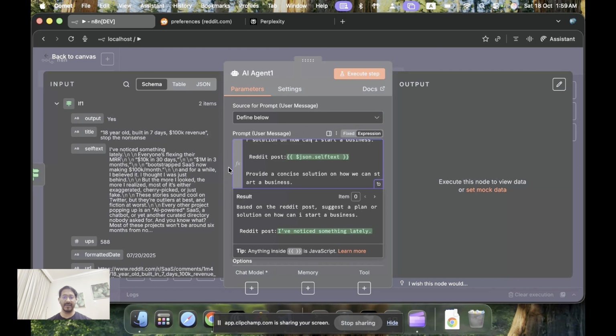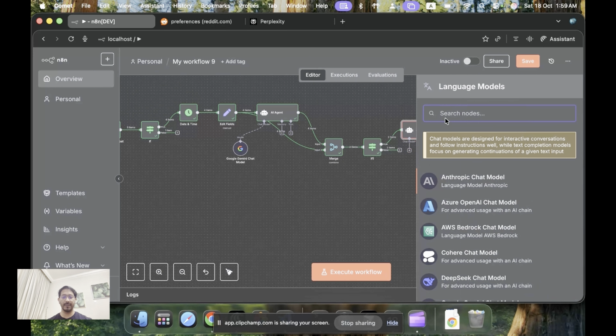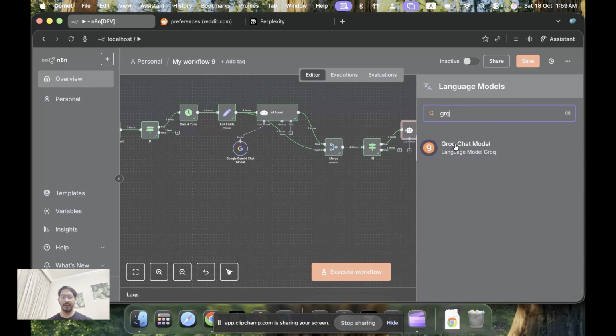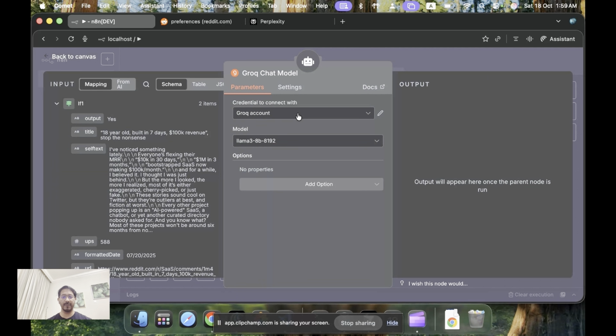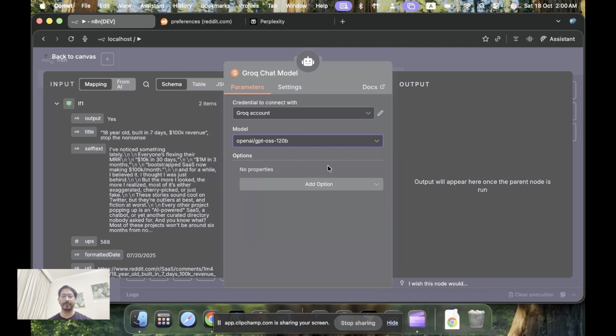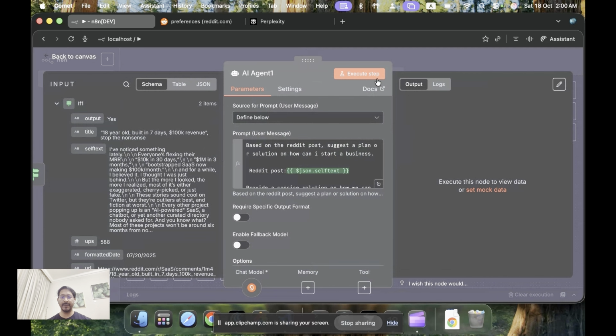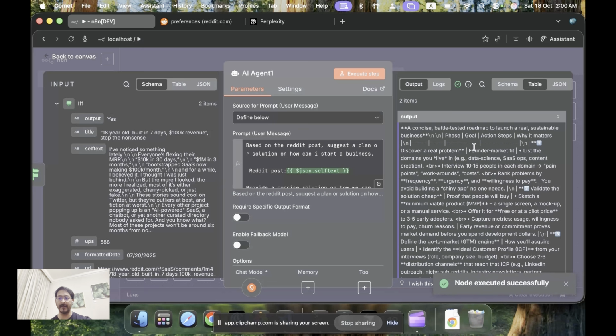So this is what the output would be, and this time we will use Groq, and also go to the video and try extracting this because it's free. We have n number of models, but we'll use the OpenAI GPT OSS model, and that's it. So we have the execution, and let's see what output comes in. So the LLM is trying to understand, reading through all, and it has given an output: a concise, battle-tested roadmap to launch a real, sustainable business.